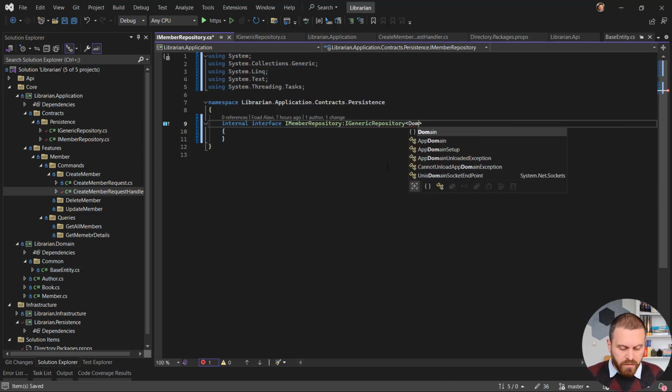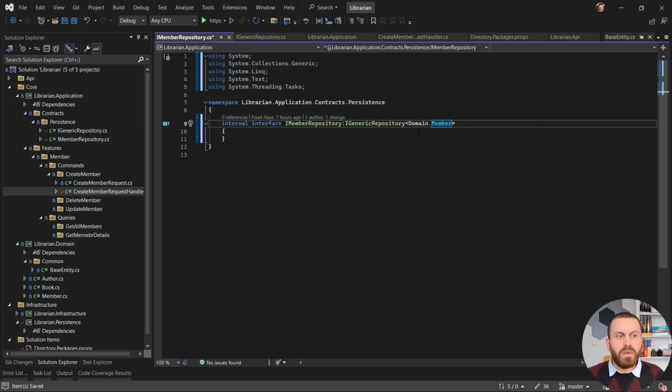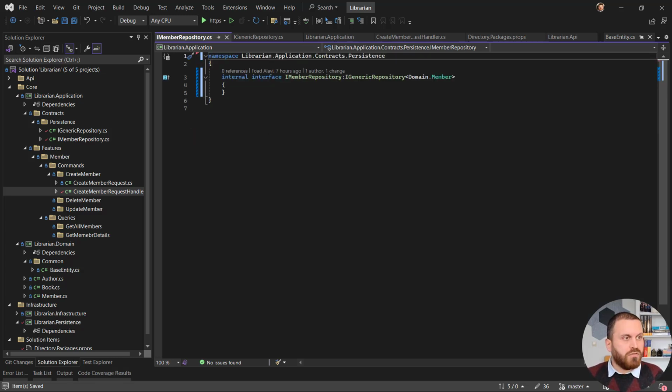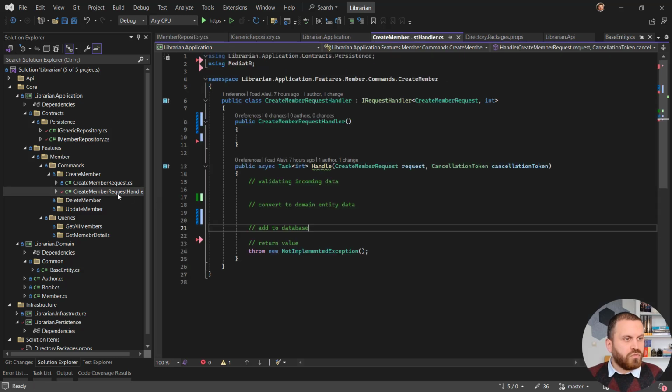Then let's call it Domain.Member. I'm going to pass this type to the generic repository. Then the member repository doesn't need to accept any kind of parameters as a type. And let's get rid of the unnecessary usings and go back to my handler.